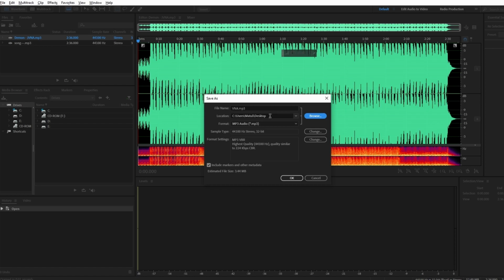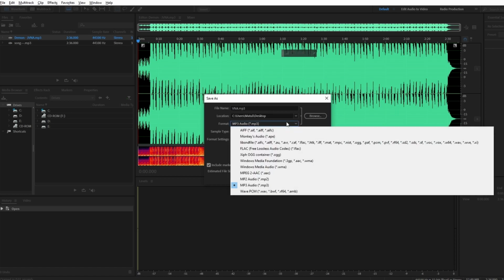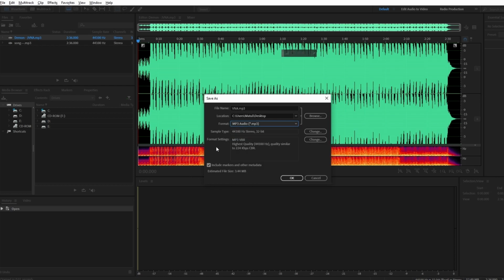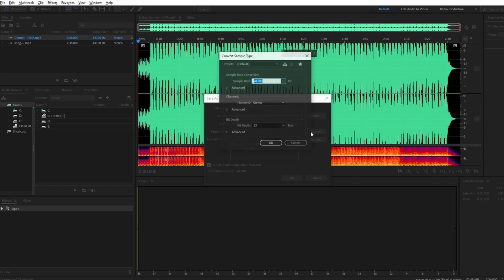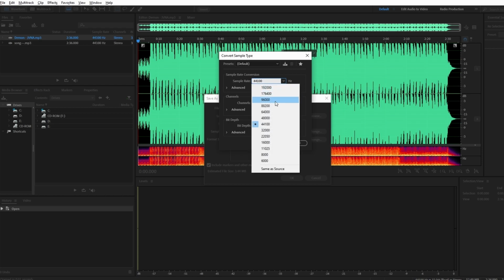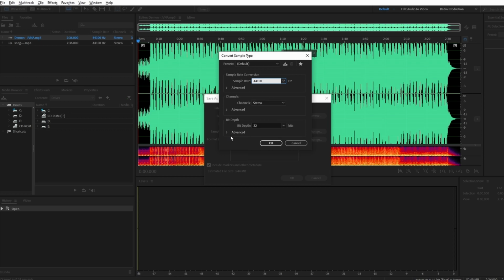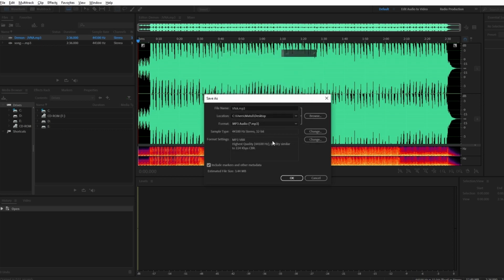Typically, the default file format is sufficient. Ensure it's set to the appropriate format for your project. If needed, adjust the sample rate in settings. This step is crucial if you are exporting for a specific platform. Confirm your choice by clicking the OK button.